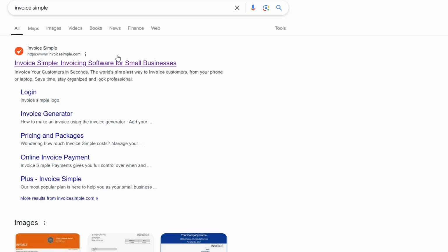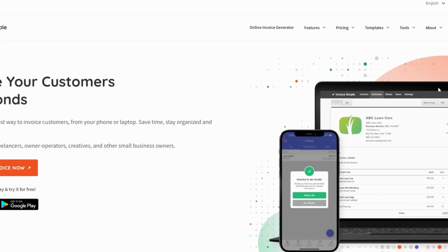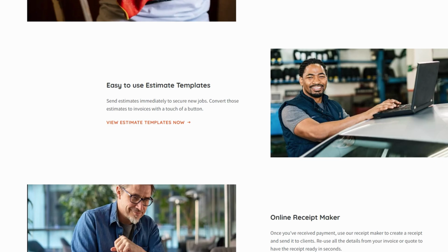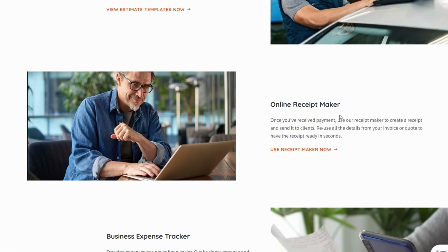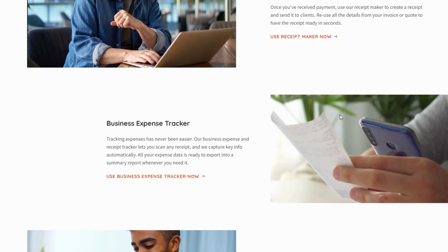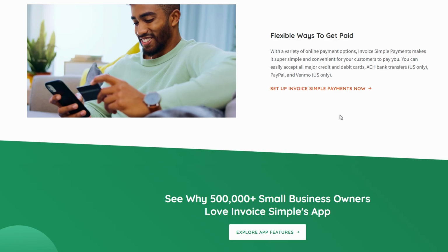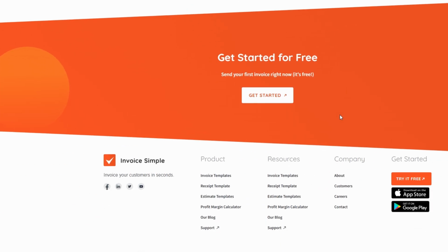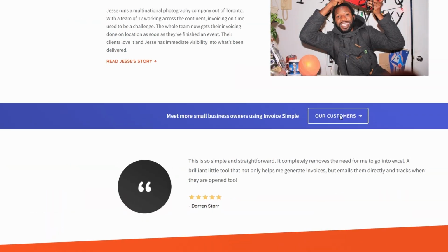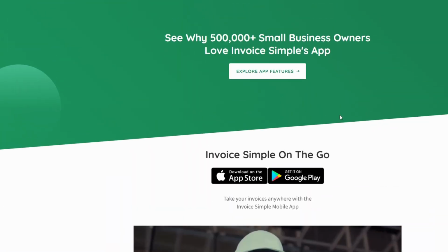First things first, visit invoicing.com, a platform built specifically for creators, freelancers, and small business owners who need a straightforward way to manage invoicing without wasting precious time. It's tailored for people who want their invoices to look polished and professional. Here's the exciting part. You can try it out for free.